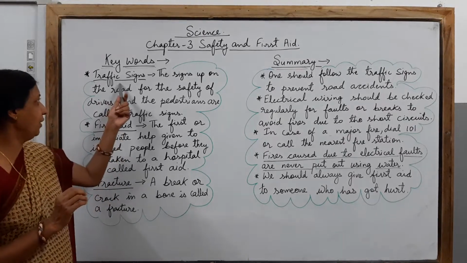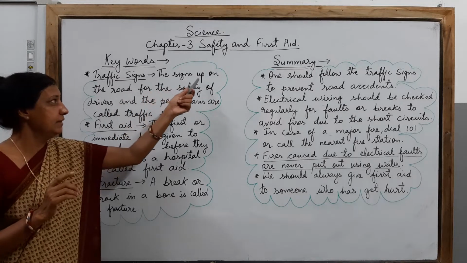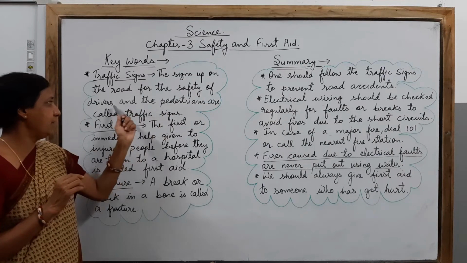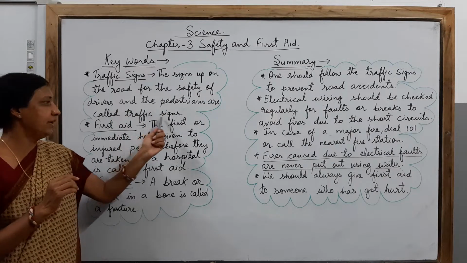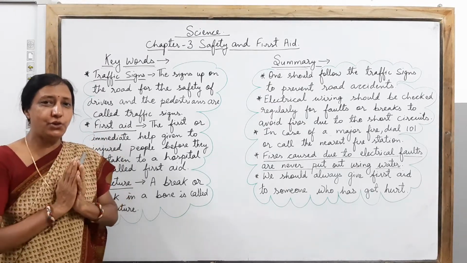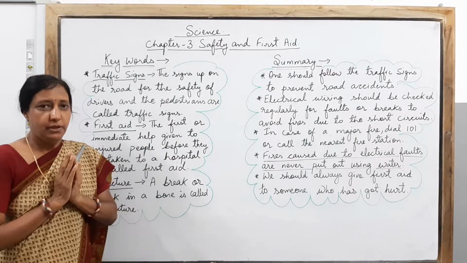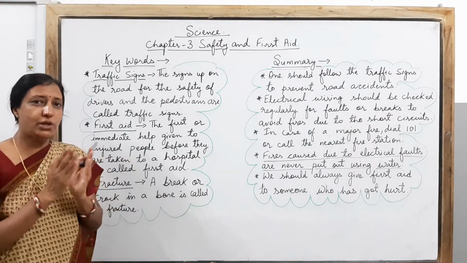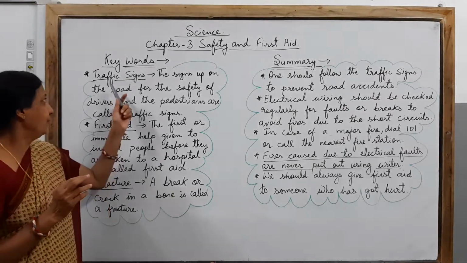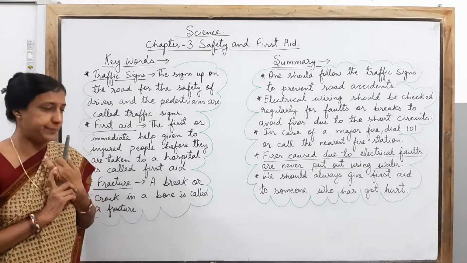So children, in all you have come to know about the traffic signs. Those are the signs put up on the road for the safety of drivers and the pedestrians and are called traffic signs. As you know, a lot of vehicles are moving on the road and even the pedestrians are walking on the road. So those who are walking on the road have to be on the safe side. So we need to follow the traffic signs and try to understand what they indicate.